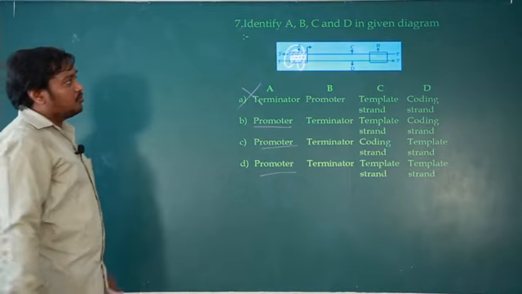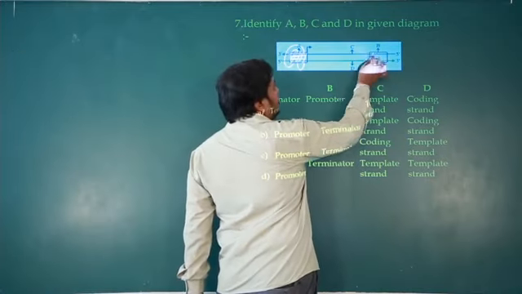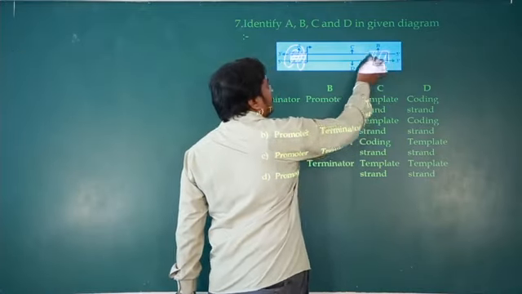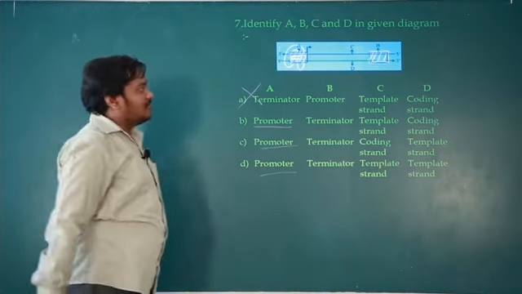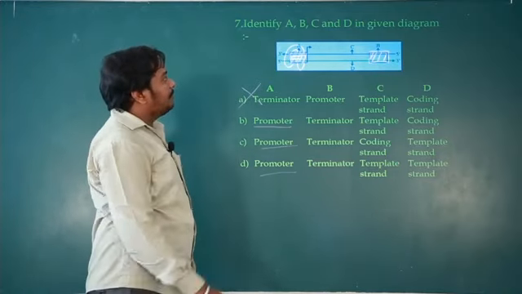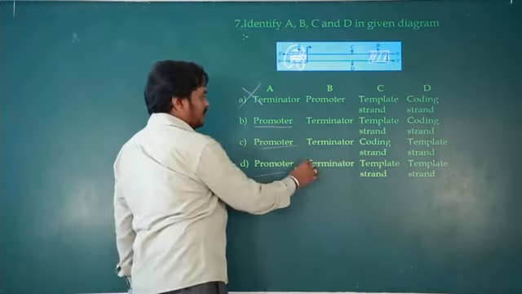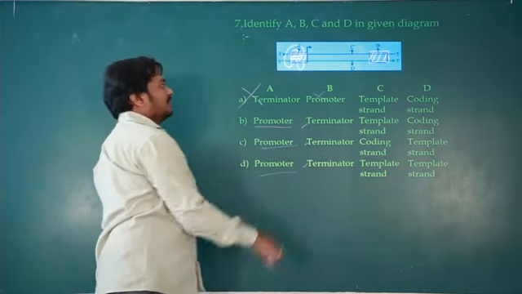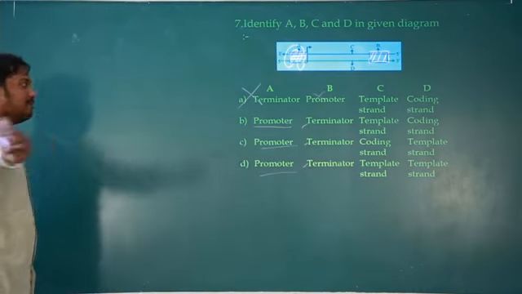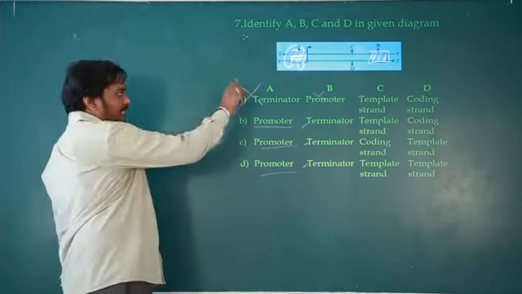Okay. Next come to B. So A and B, one is promoter, another one is terminator. Okay. So let's look for B as a terminator. So B as terminator in all the cases, again it is not the option. A should be eliminated completely. You should not look into A again.